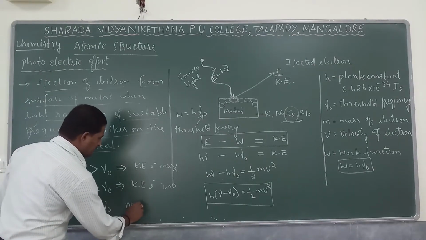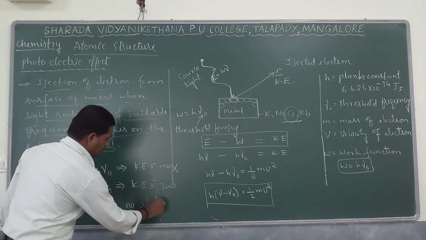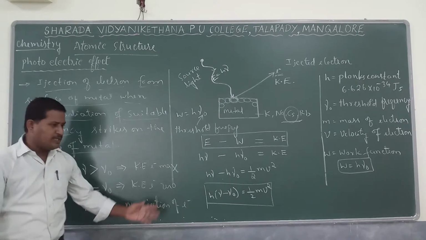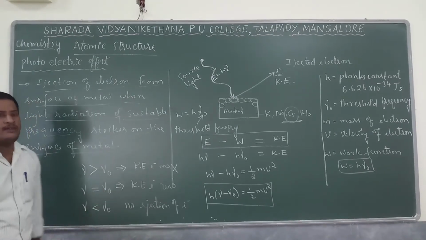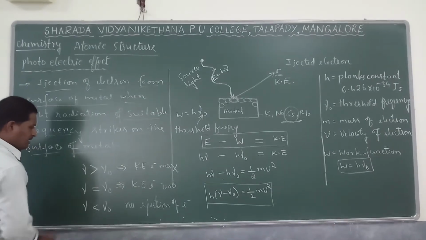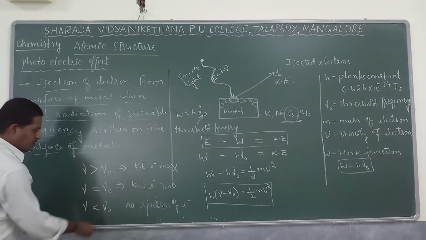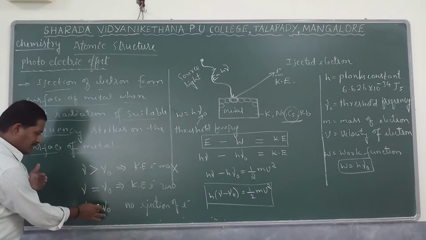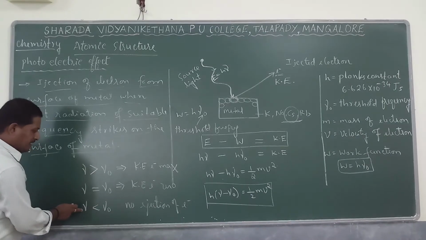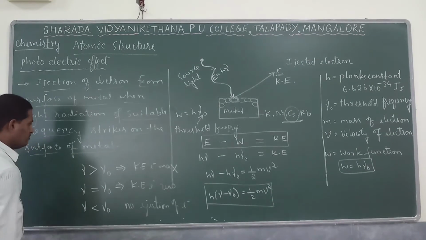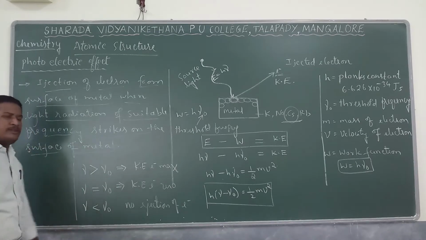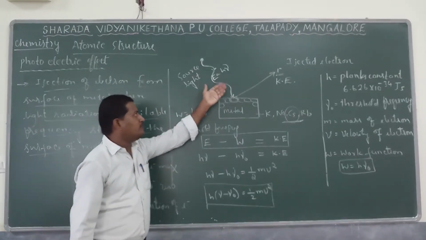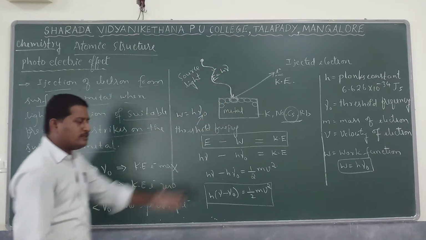That means there is no ejection of electron at all, and no ejection of electron means no photoelectric effect. As a result, for a photoelectric effect, in order to eject an electron, the threshold frequency nu naught should be less, and the frequency of incident radiation must be more. And one point to be noted: as the frequency of incident light is more, the kinetic energy observed is also more.